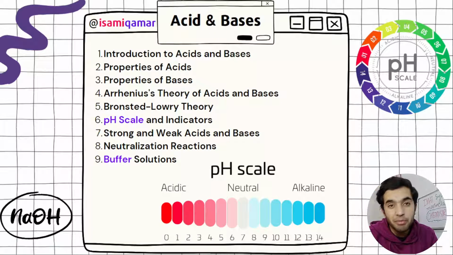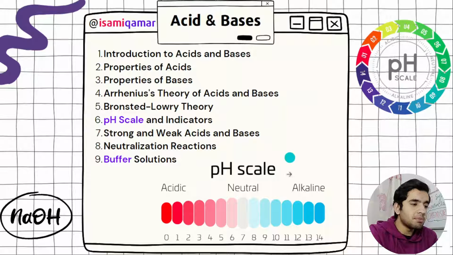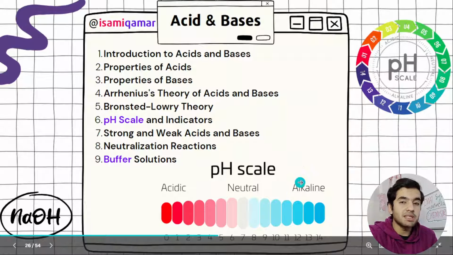We have a problem that we associate pH with acidic nature, like the higher the pH, the higher the acidity. But that's not true. The lower the pH value, the more acidic the solution will be, and the higher the pH value, the more basic the solution will be.